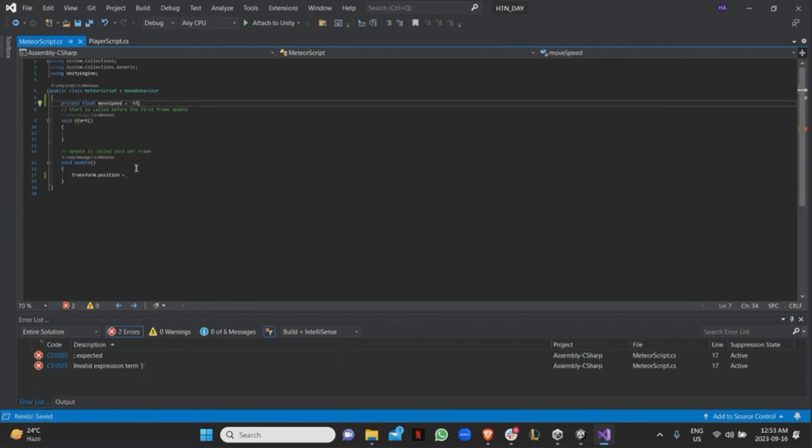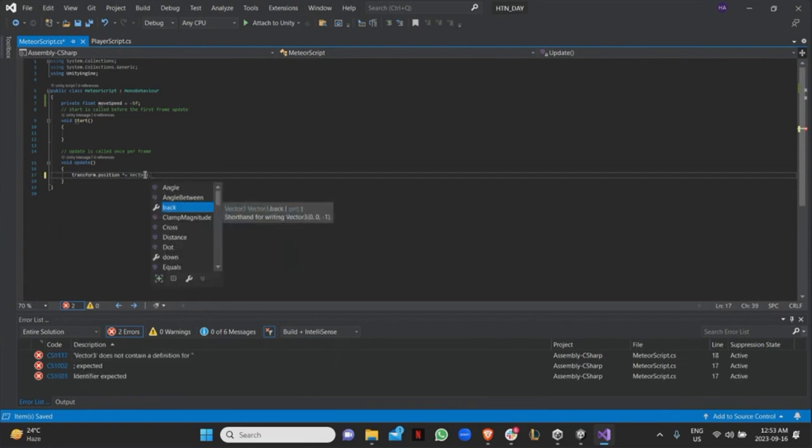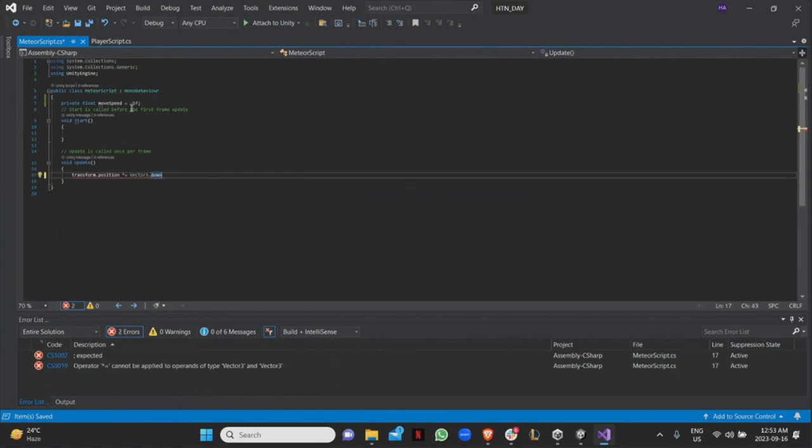And then over here, I'll say transform.position plus equals Vector3.down times moveSpeed.